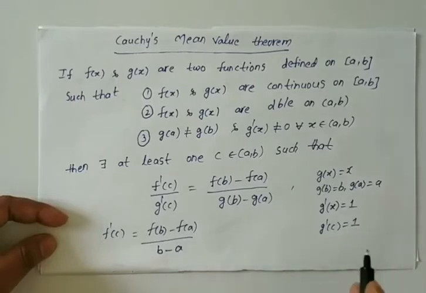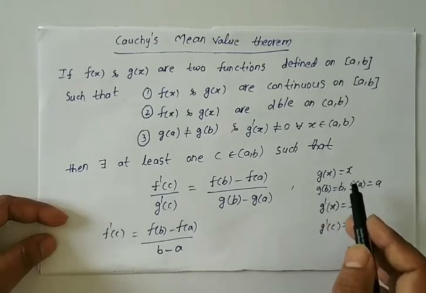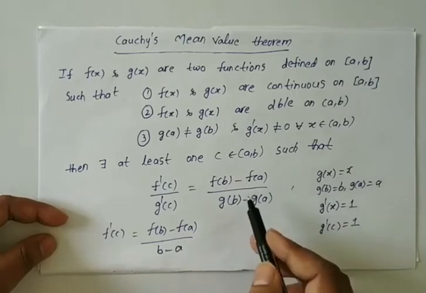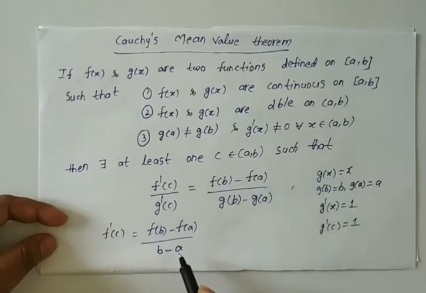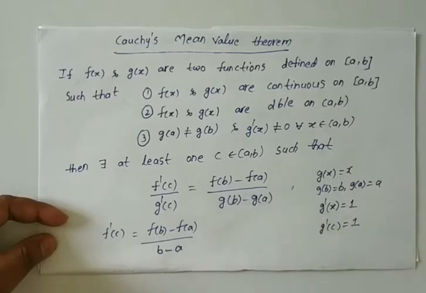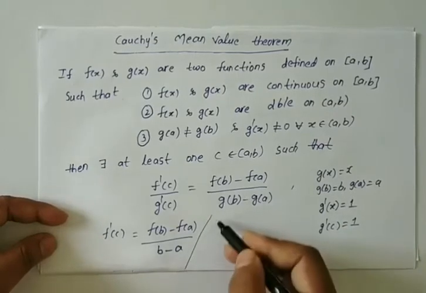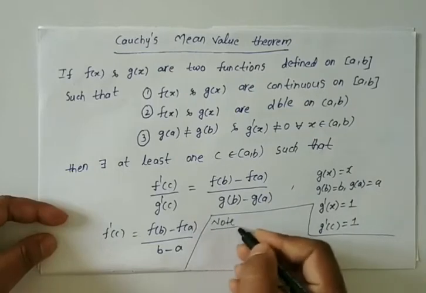Suppose we take g of x is equal to x for all x belongs to open interval a comma b in Cauchy's mean value theorem, then we get Lagrange's mean value theorem. So from this we can say that Lagrange's mean value theorem is a special case of Cauchy's mean value theorem. Okay, so this is the note. Write down the note.